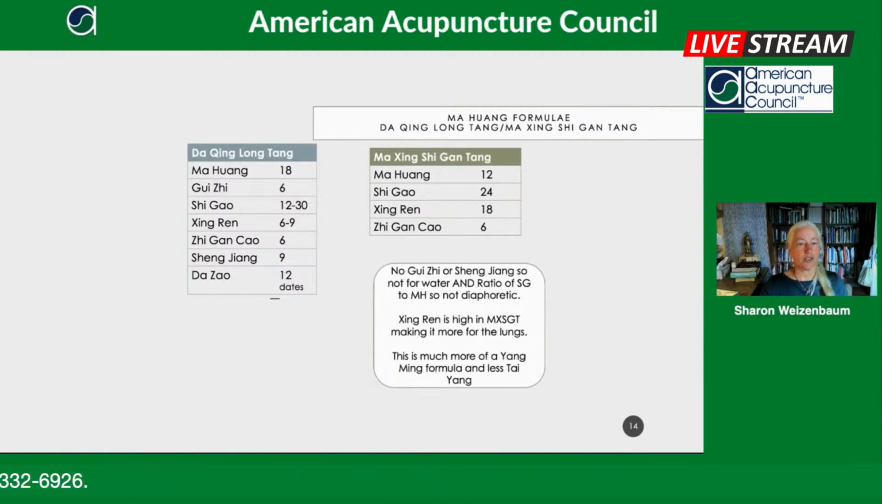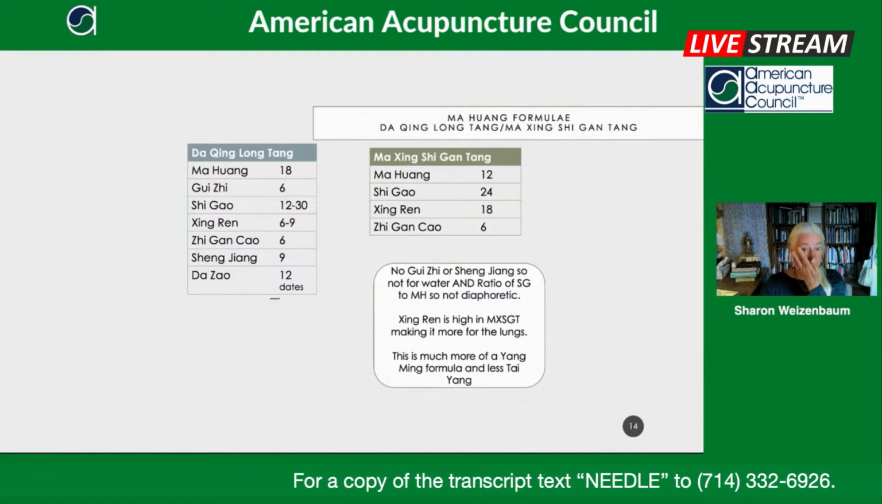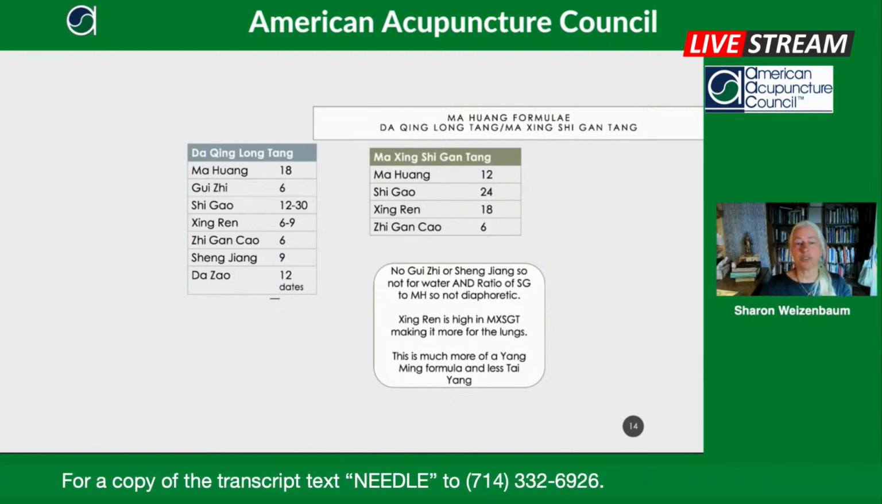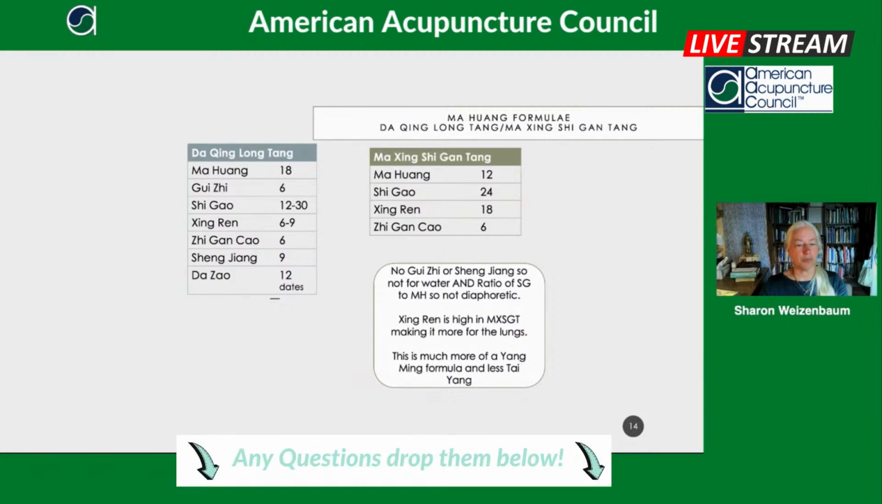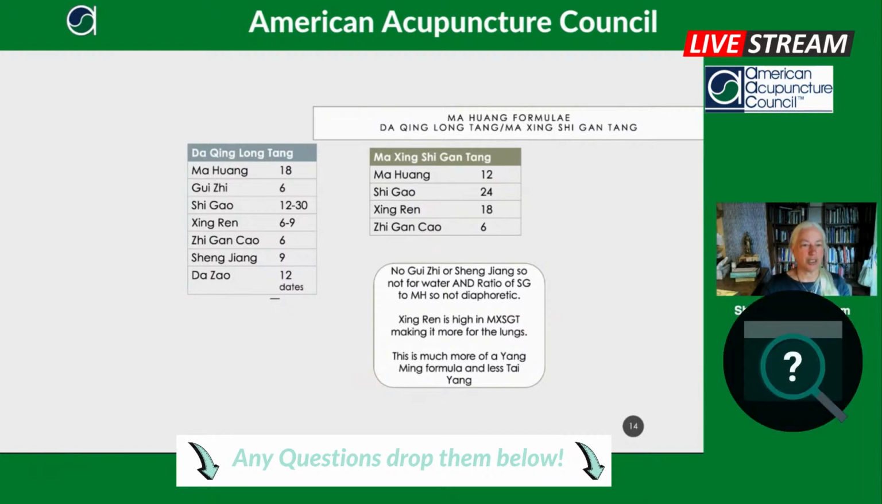So Ma Xing Shigan Tang has no Guizhi or Shengjiang, so it's not for water. The Shengjiang is in there for water, and it's not so diaphoretic. And the Xingren is high in Ma Xing Shigan Tang, which means it's more for the lungs. So it's much more of a Yangming formula, Ma Xing Shigan Tang, and less for Taiyang compared to Daqing Long Tang.